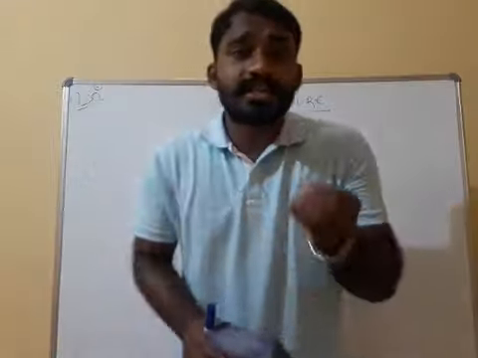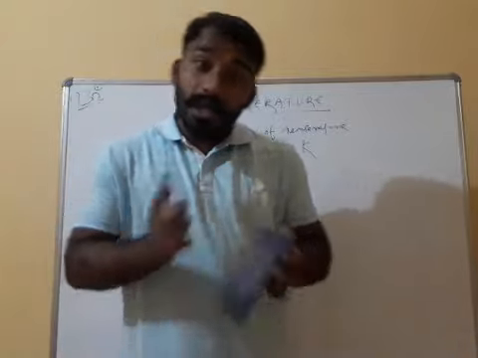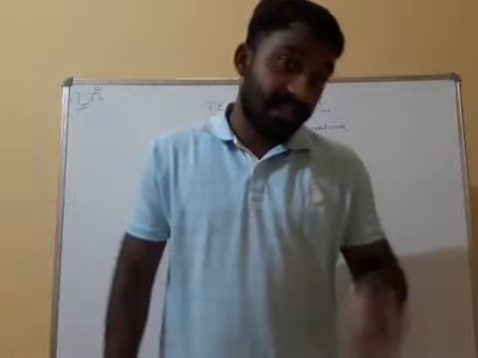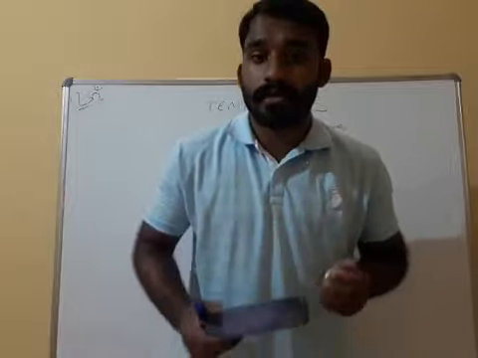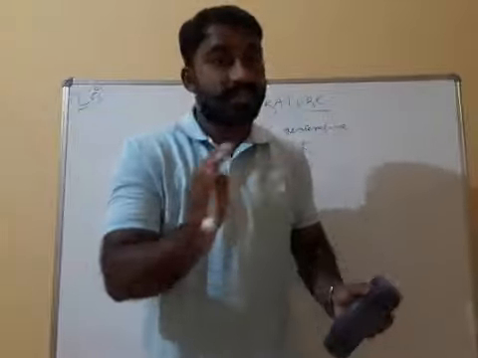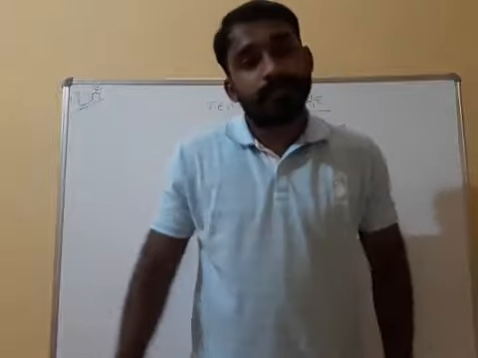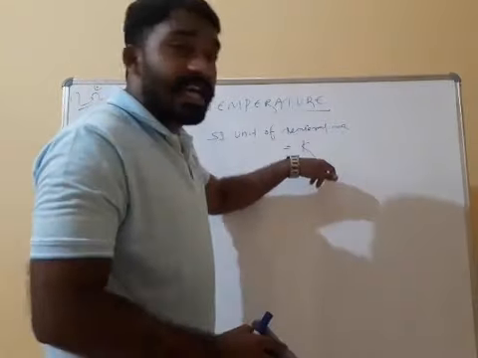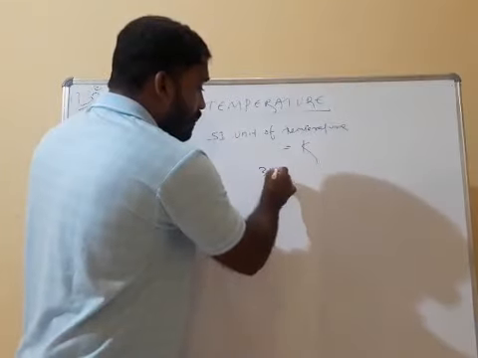When can you say an object is colder, or very cold? If its temperature is less than your body temperature, then only you can say it is colder. If the temperature of that substance is more than your normal body temperature, in that case you can say it is a hotter object. The SI unit of temperature is K. In Kelvin, our normal body temperature is 310 Kelvin.